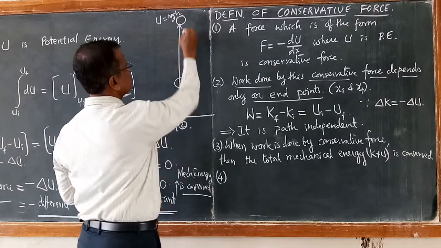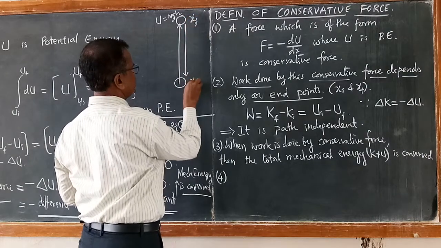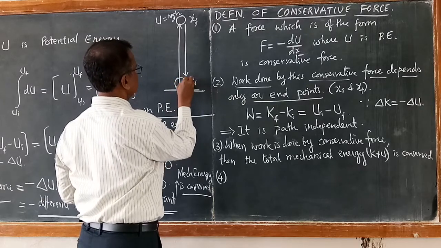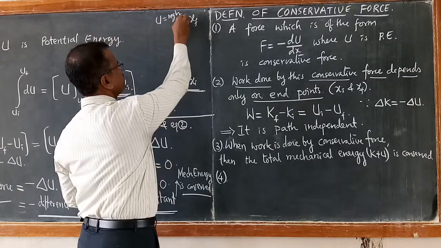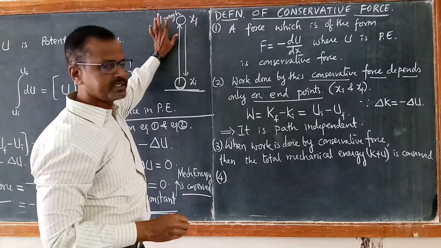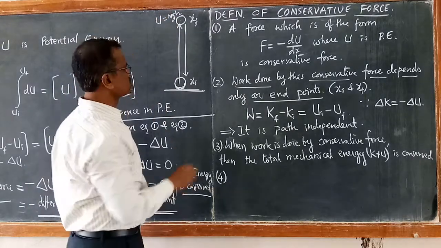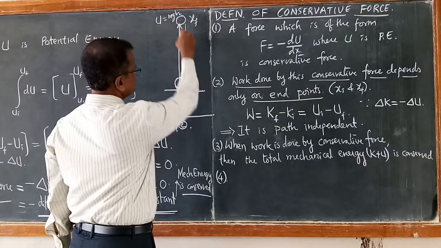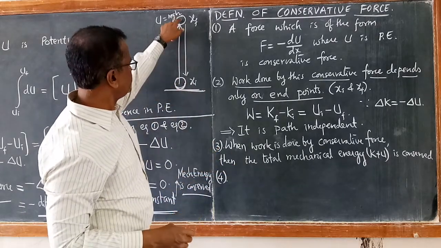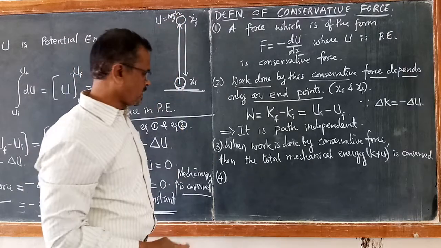When it is released, it falls back to the ground, and work is done by gravity. So total work done from xi to xf and back from xf to xi is 0.